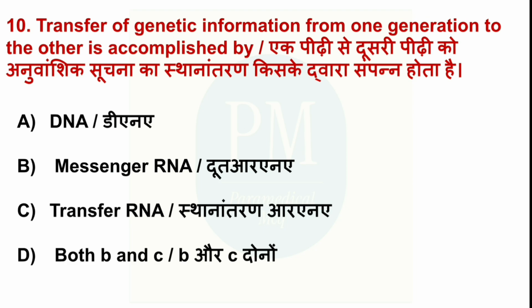Transfer of genetic information from one generation to the other is accomplished by option A, DNA, option B, messenger RNA, option C, transfer RNA, option D, both B and C. The correct option is option D, both B and C.